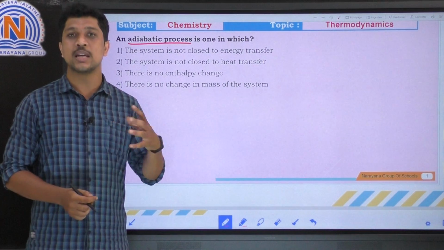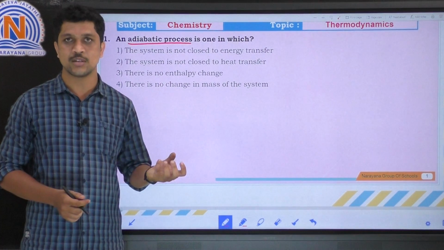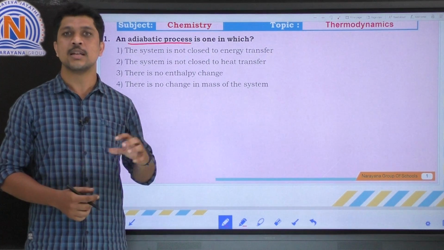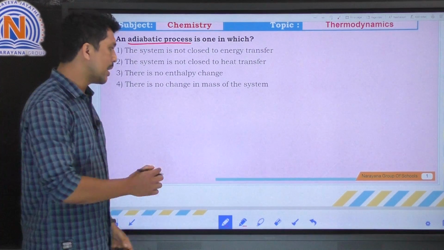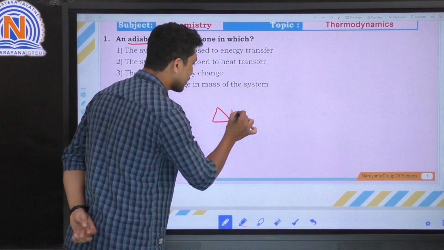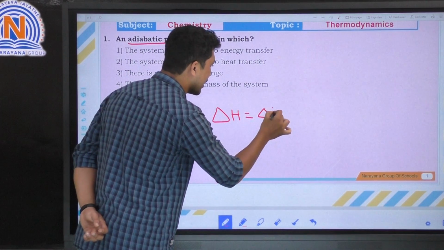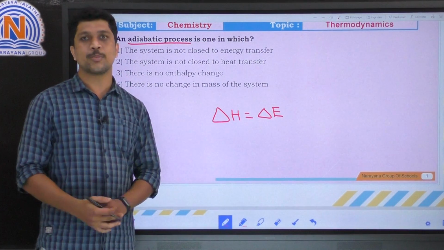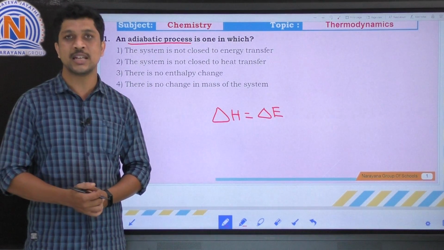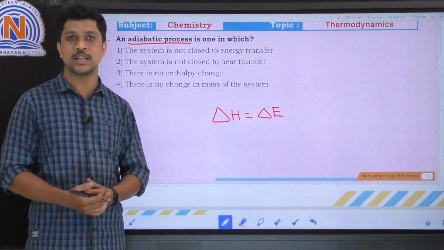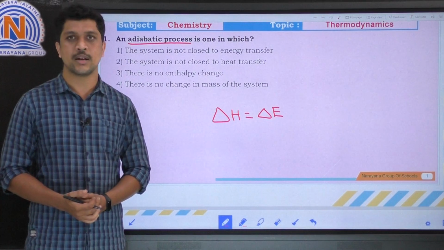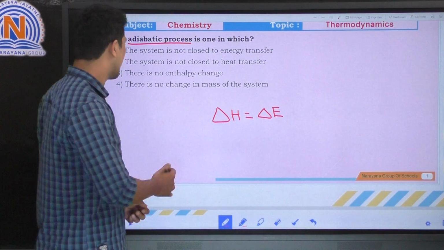We know that the change in enthalpy is equal to the change in energy, so delta H equals delta E. But in an adiabatic process, we cannot observe any change in heat energy. So if there is no change in heat energy, there is no change in enthalpy. So the correct option is the third option.